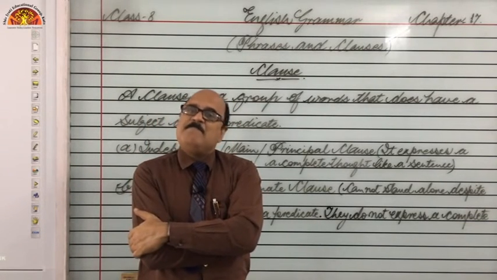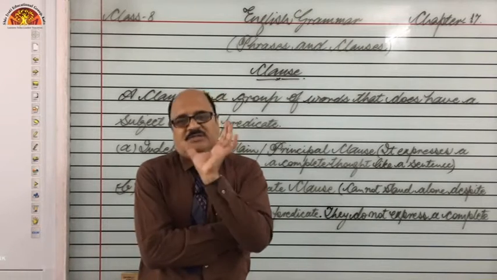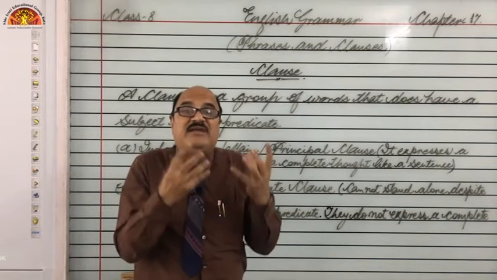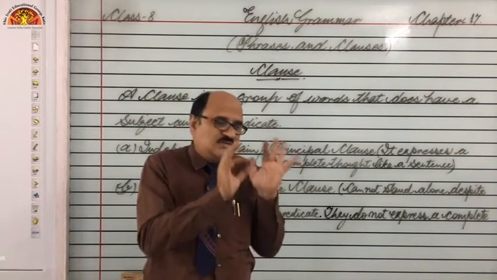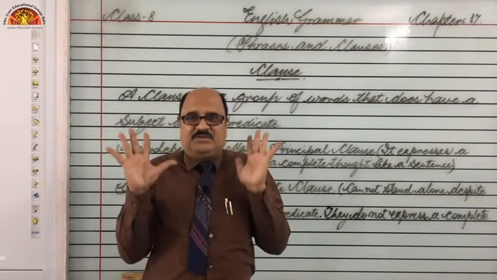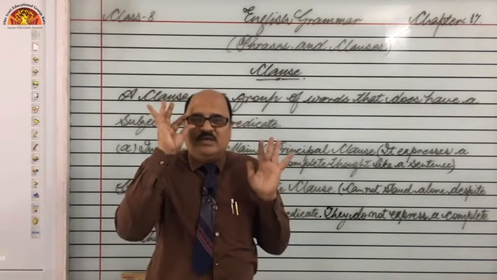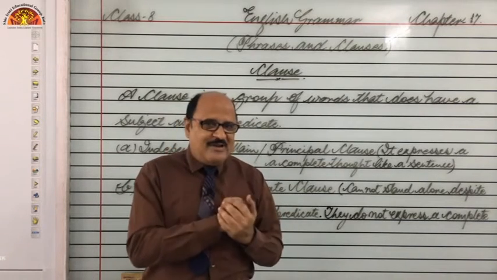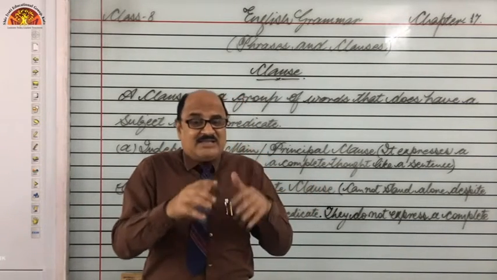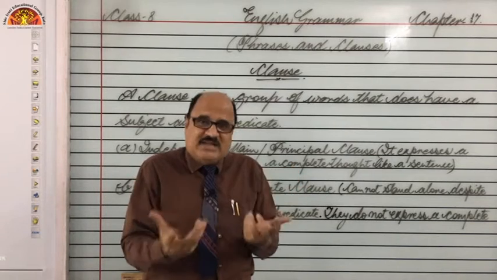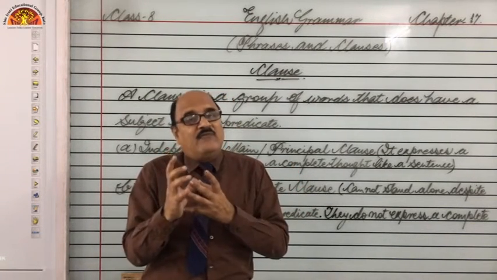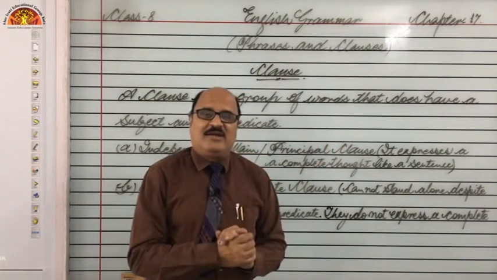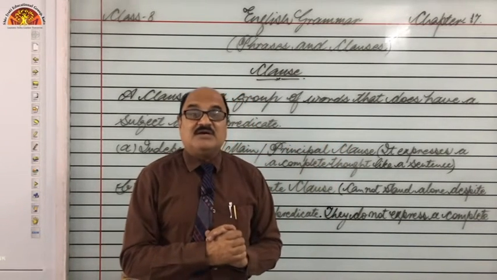Rahul likes mathematics, this is a sentence. How? Because it expresses its complete sense. This is a group of words. Rahul likes mathematics. Okay, so this group of words is called a sentence. Why? Beginning with a capital letter, ending with full stop, and it expresses its own complete sense with a subject and predicate. And what is subject? Rahul. And likes maths or mathematics, this is a predicate. So we can say, dear students, this is a sentence.